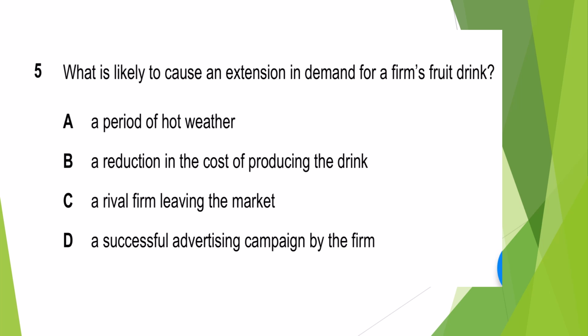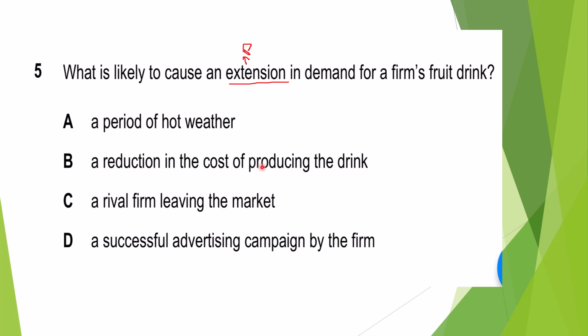What is likely to cause an extension in demand of a firm's fruit drink? Okay, we know that in extension there is a change due to price, right? So a period of hot weather, no, this is a non-price factor. A reduction in the cost of producing milk.